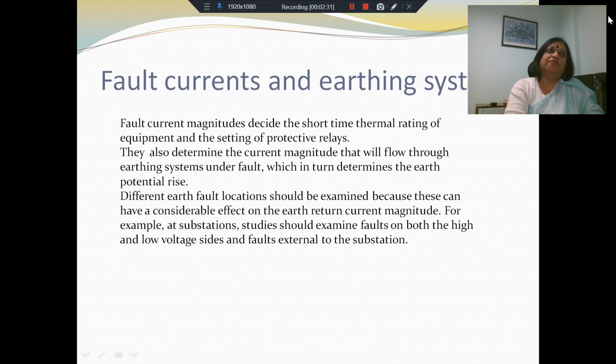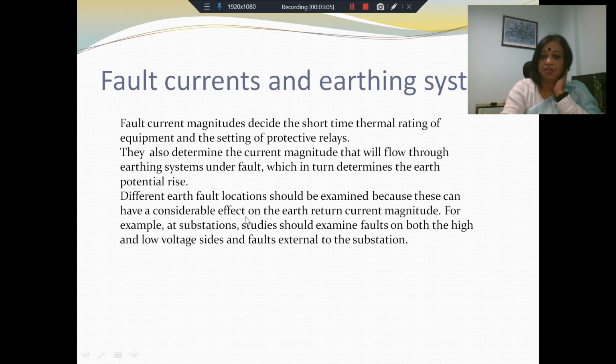And therefore, given the earth resistance, which we have through measurements, or we can also have earth resistivity maps, which tell us the resistance of earth at a geographical location, we need to examine the situation for various fault conditions. We examine what would be the fault current in these different cases, what would be the fault current flowing through the earth system, and what kind of potential rise this will result in. And that will determine the efficacy of our system.